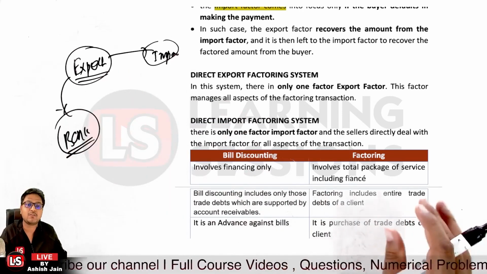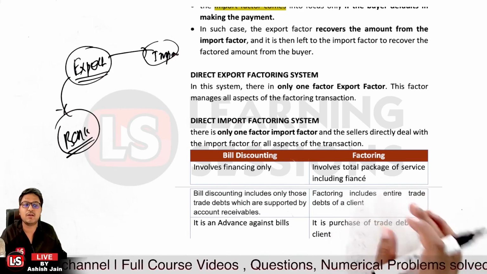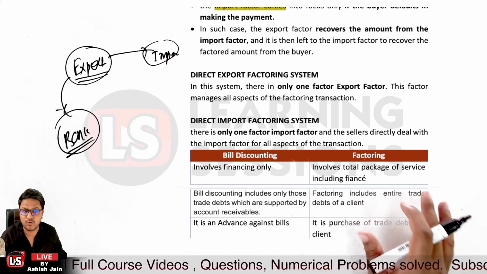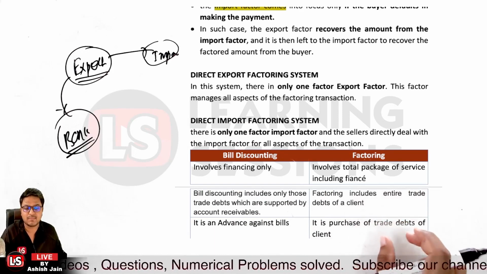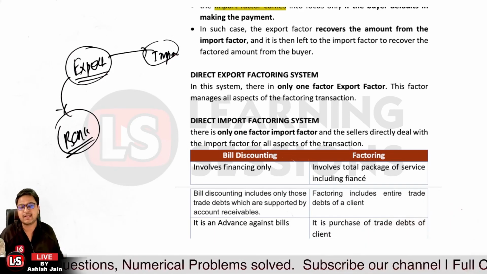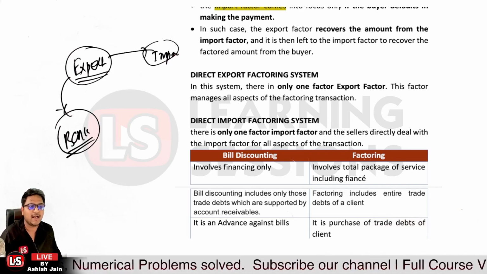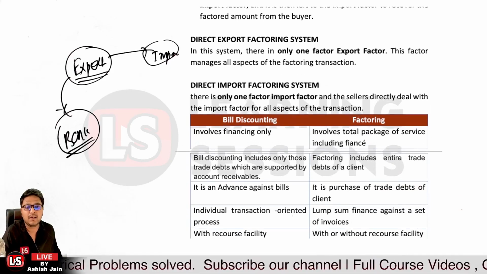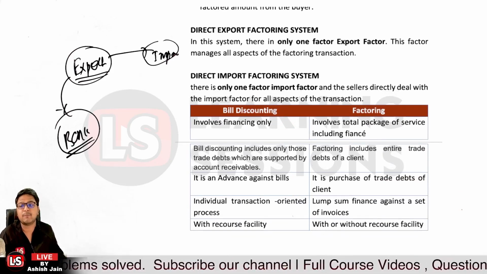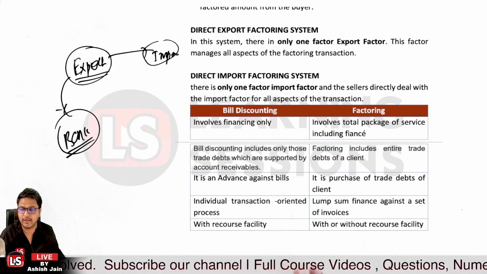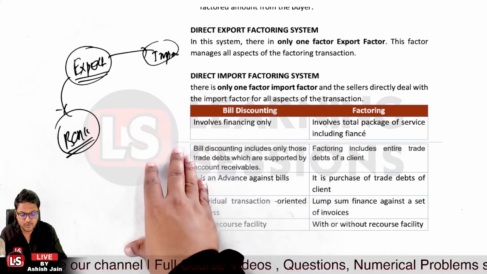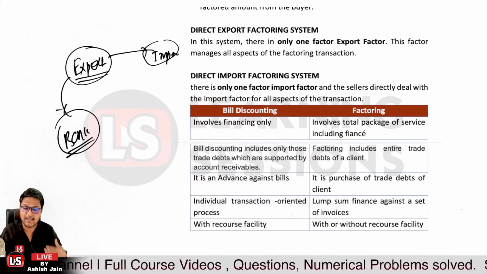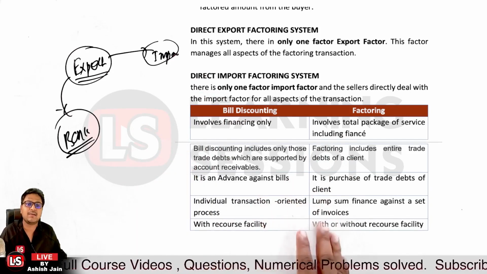But in case of factoring, it is actually the purchase of the trade debts of a client. In that particular case, it's not an advance, it's basically purchasing the trade debts of the client. And further, bill discounting is an individual transaction oriented process. For a single importer, the export bill that you have drawn, you'll get it discounted. So that's single transaction oriented.